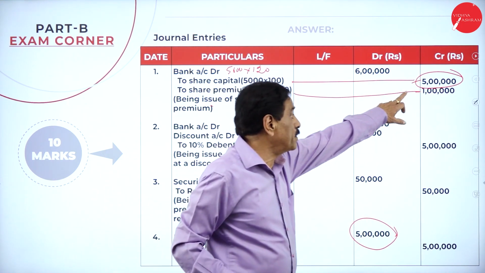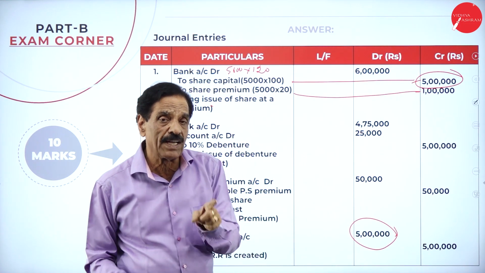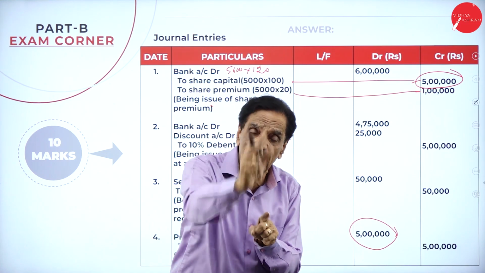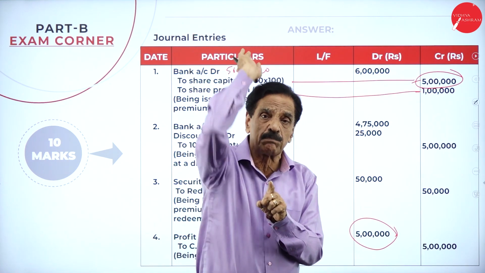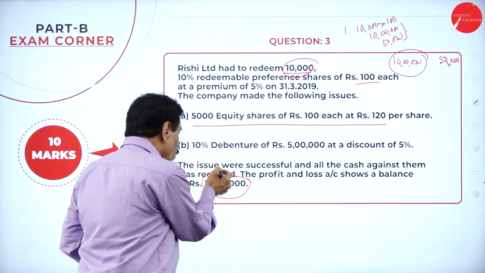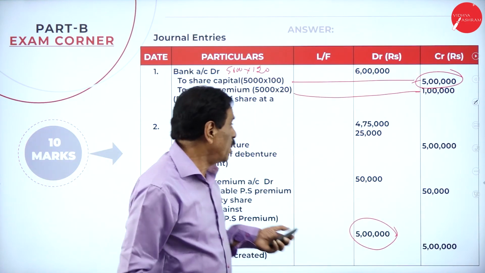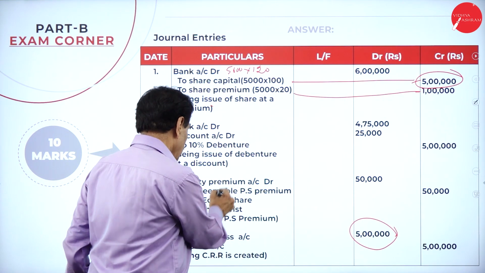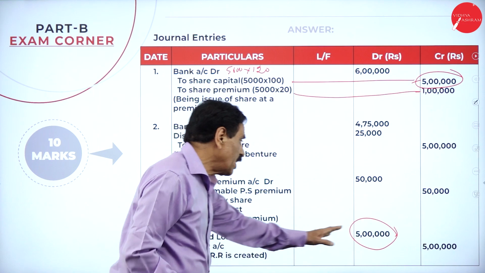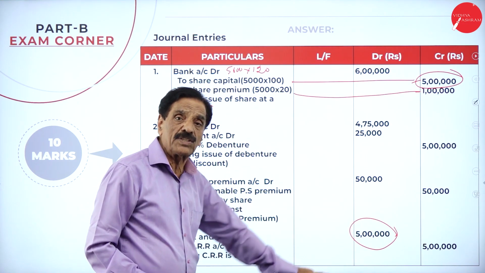What face value did you receive? 5 lakh. How much face value is to be paid? 10 lakh. How much shortage? 5 lakh. For that, you have to create the CRR with the help of general reserve or profit and loss account. As per the problem, you have only the profit and loss account, to the extent of 10 lakh. You can utilize the 5 lakh. Profit and loss account debit to CRR account, being the CRR created to the extent of how much?